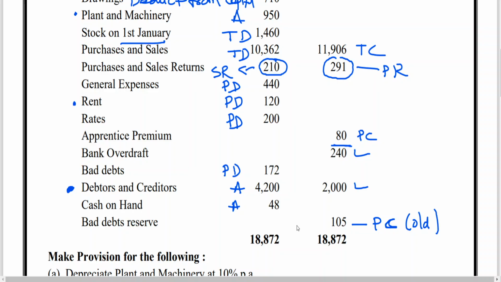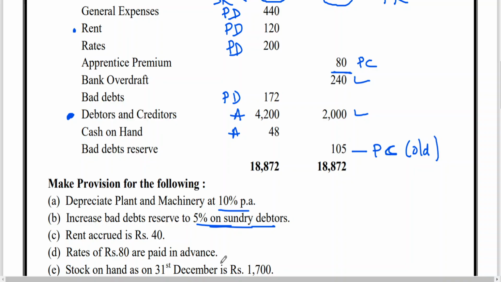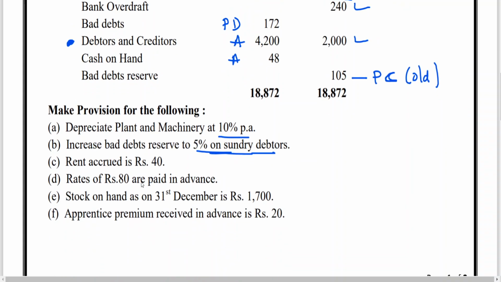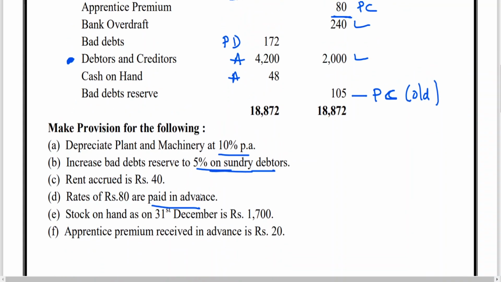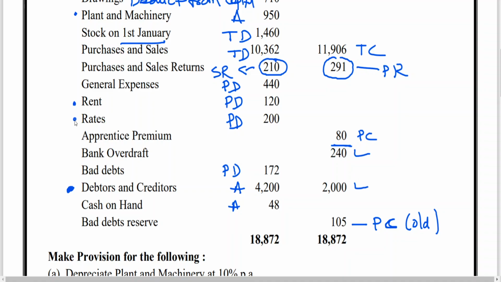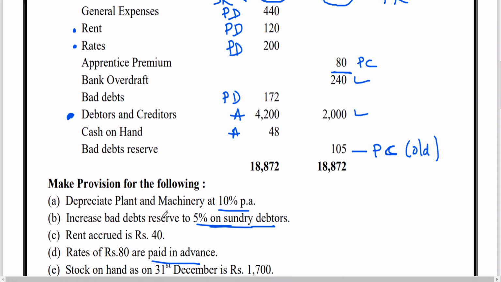Accrued means outstanding but not due. Outstanding means due but not paid. This also I have explained in final accounts. Rates, 80 rupees paid in advance, is nothing but prepaid expense. So it is to be deducted from rates. It will go to balance sheet, asset side. Rent outstanding is debited to profit and loss account, added to existing rent, and shown on balance sheet, liability side. The 5% debtors provision you have to calculate is called the new provision. From the examination point of view, you calculate 5% on debtors 4,200, and that should be debited to profit and loss account. Again, it is deducted from sundry debtors.